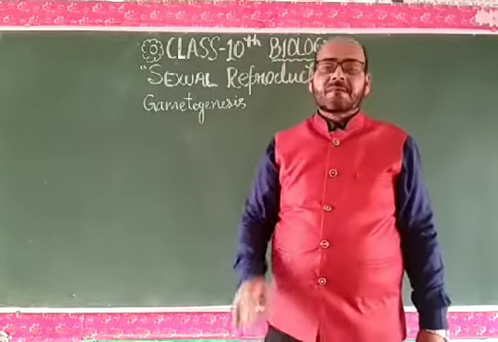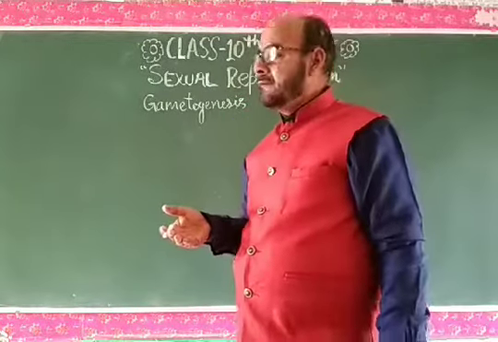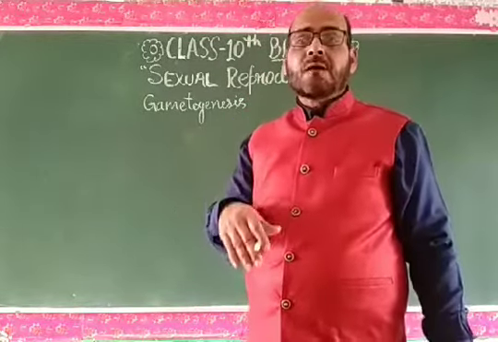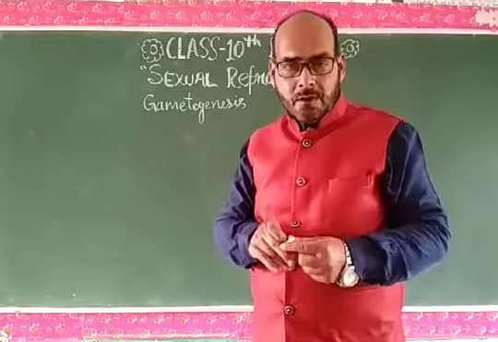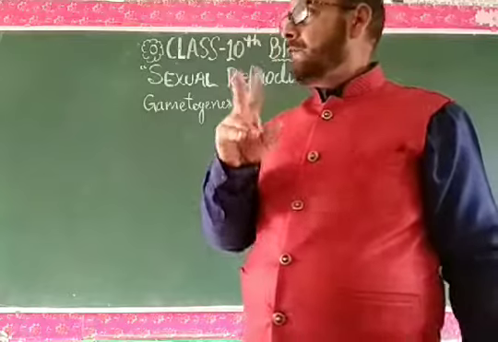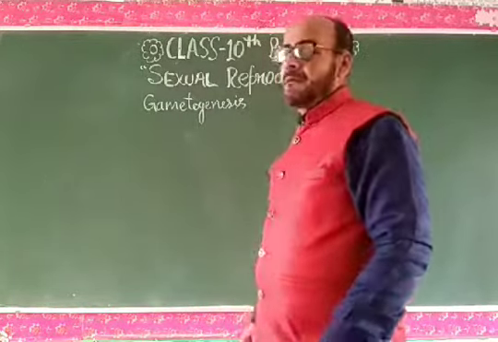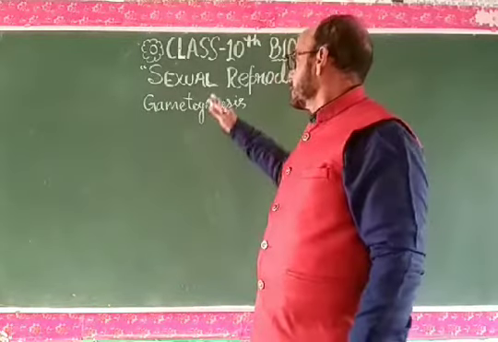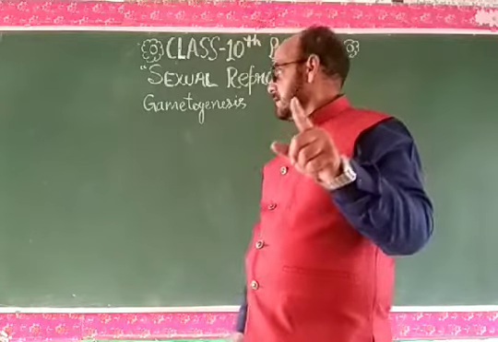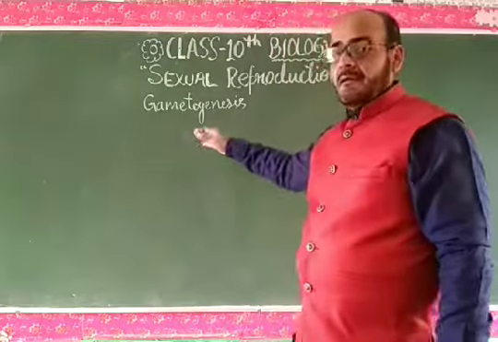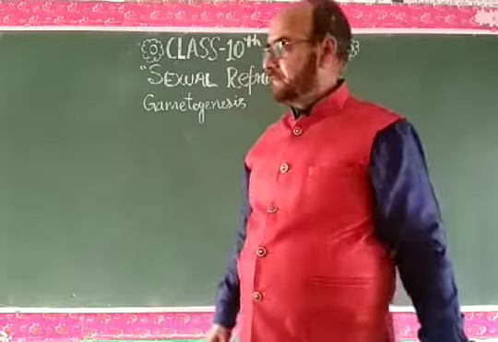Gametogenesis is the first stage in the process of sexual reproduction, either in the male parent or in the female parent. Two opposite-sex parents are required. One is called male and another is called female. So male parents and female parents are both required in sexual reproduction, and the first stage is gametogenesis in the male parent as well as in the female parent.